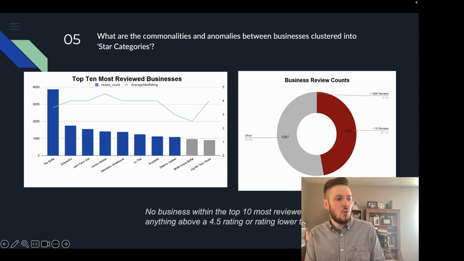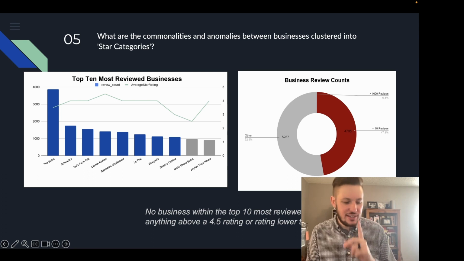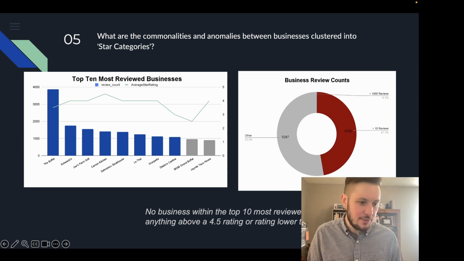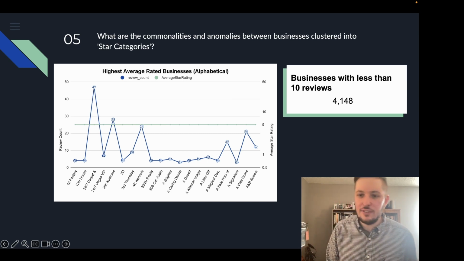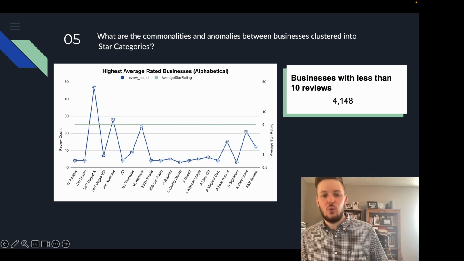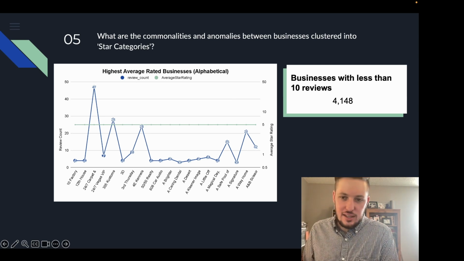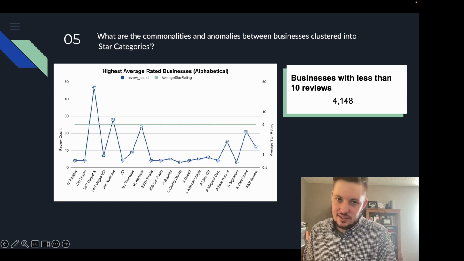I do want to highlight one thing, and this is where things really start to get very interesting. This is the thing I was mentioning during the Amazon section, and that is, I just want you to notice how many businesses have less than 10 reviews. 4,148 of the businesses within this data set have less than 10 reviews.